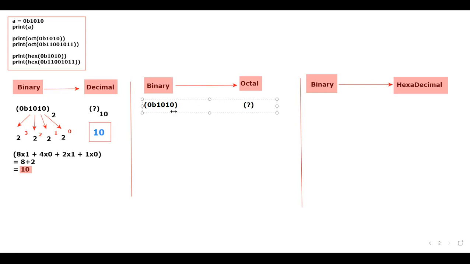Now you people should tell me. Binary means the base is 2. Octal means what is the base? 8. Very good. Now keep on observing. What is the function which we will be using in order to convert the given binary data into octal format? Please tell me. Don't you think we'll be using a function called the oct function? Within this oct function, we will pass the data. I'll just write 0B1010. That's what I have done.